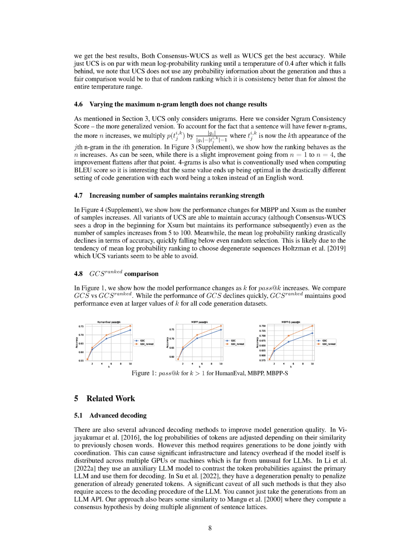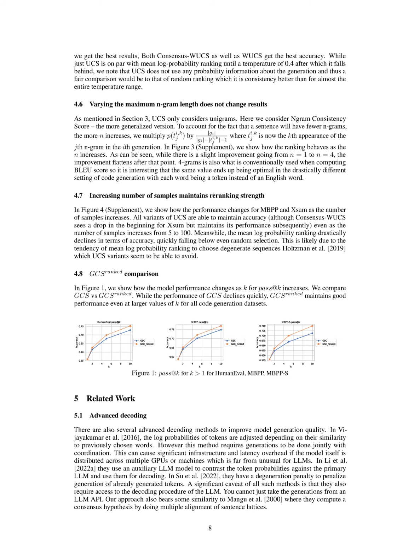Lastly, we found that increasing the number of samples maintains the re-ranking strength. In another figure, we demonstrate how the performance of MBPP and XSUM changes as the number of samples increases. All versions of UCS are able to maintain accuracy, although consensus WUCS initially sees a drop for XSUM but maintains its performance afterwards, even as the number of samples increases from 5 to 100.